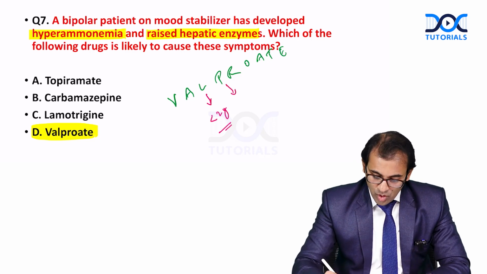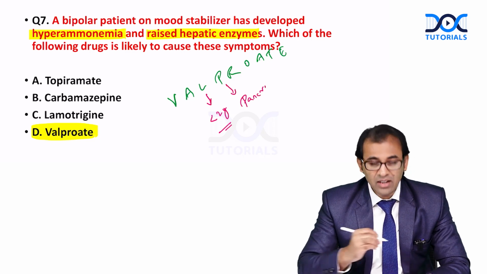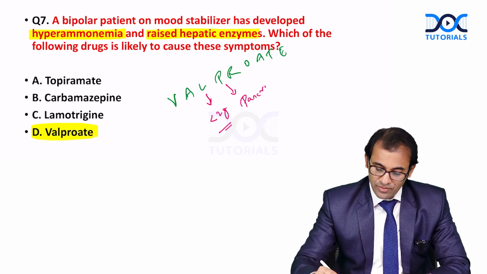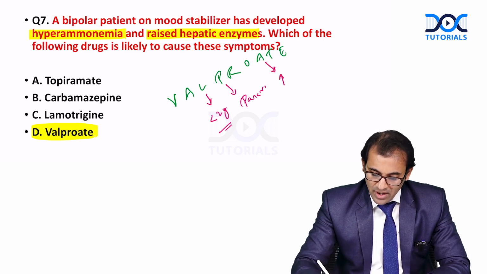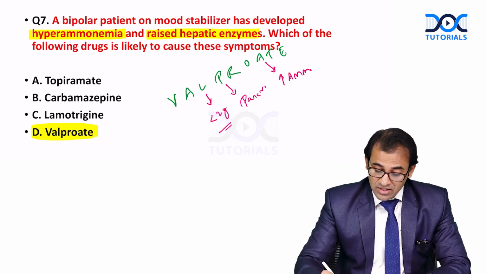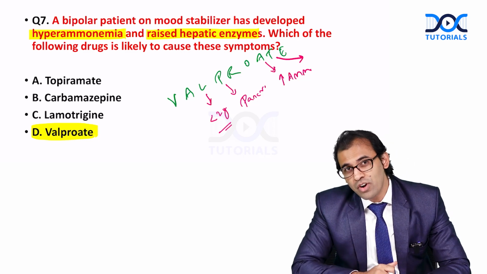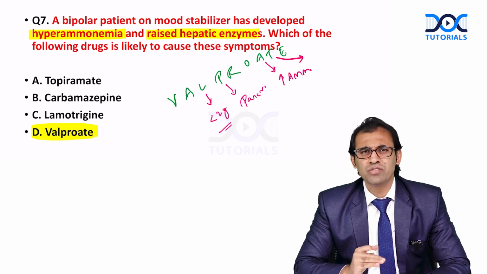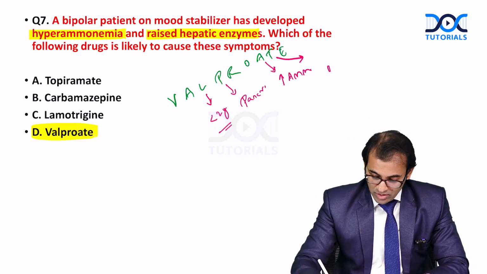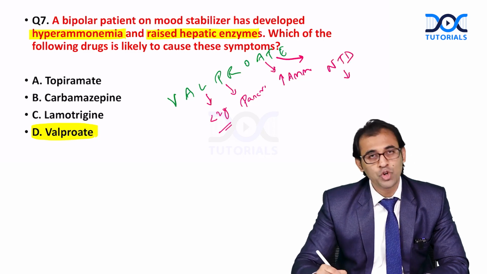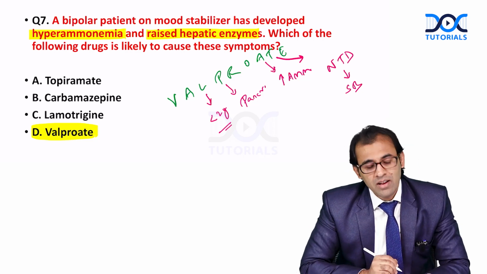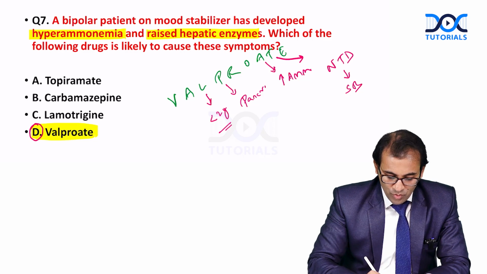Yes, this also causes pancreatitis. Remember here all these points. And at the same time, you should also know this fact that when I write here, hyperammonemia, yes, this can cause encephalopathy. This is also a teratogenic drug. So, what it can cause during pregnancy? Remember here, valproate should never be tried during pregnancy because this can cause neural tube defect. Which neural tube defect? Especially spina bifida. So, remember here, what is the answer here? Related to valproate, this question was asked.